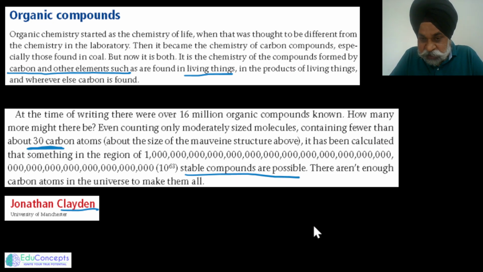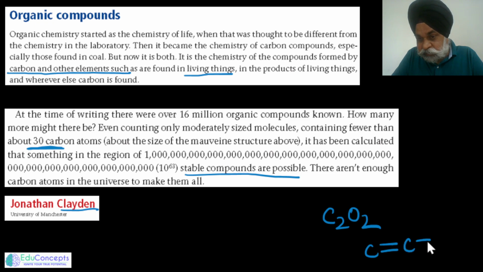Just like, as a matter of fact, if I would write something like C2O2, is this compound available? If I just write it with the bonding aspect, this is perfectly fine. In regard to the bonding, it can be there, but it does not exist. So why does it not exist? All these matters we will be discussing in the upcoming session.